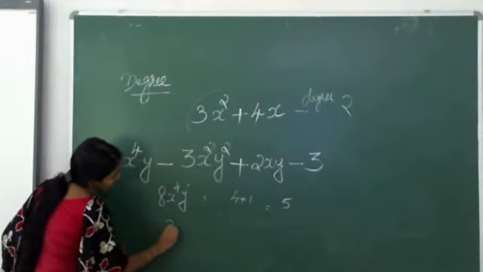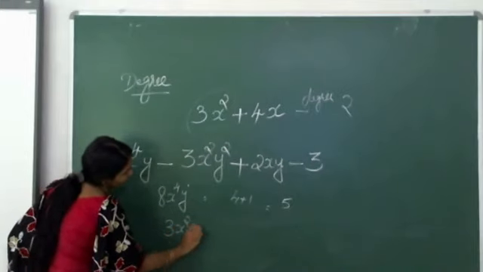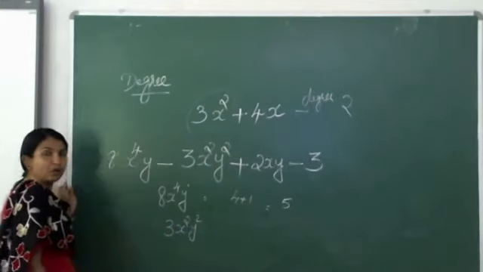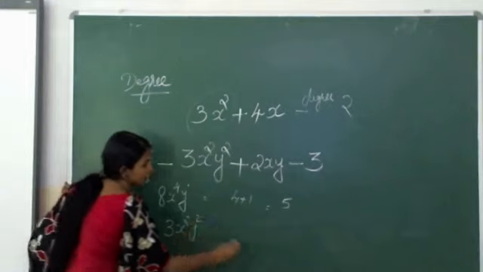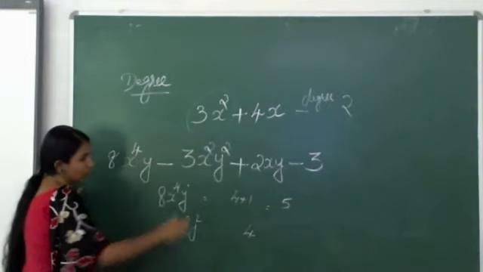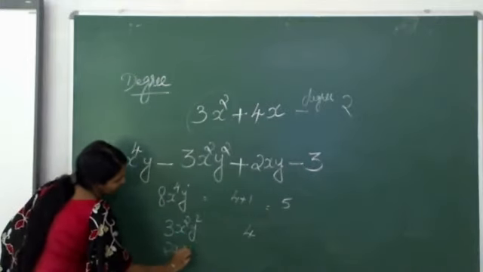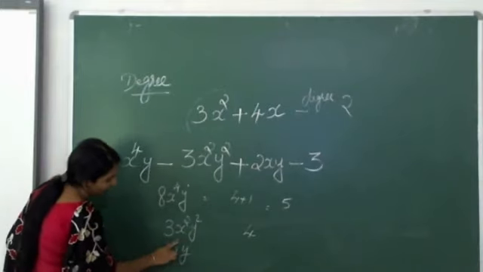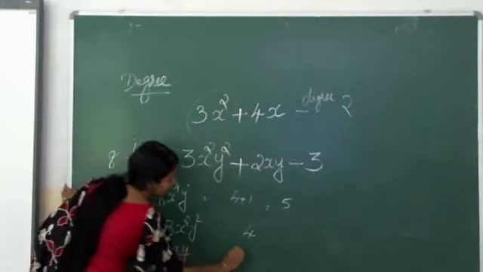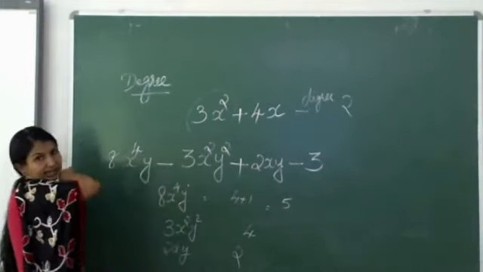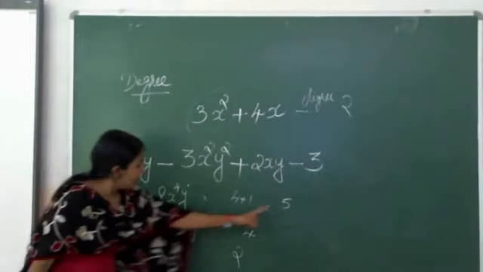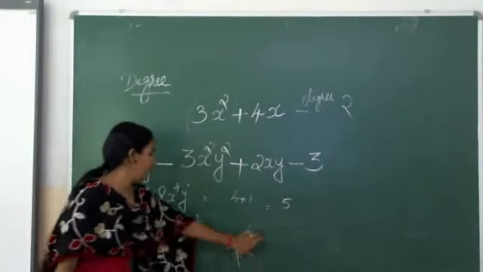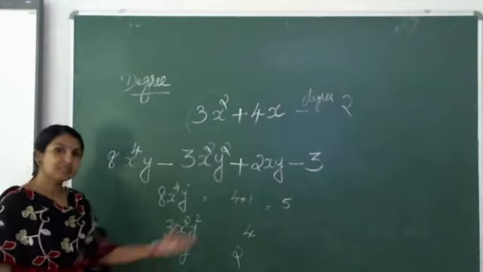The next term, 3x square y square. What is the sum? 2 plus 2 means 4. The next one is 2xy. Here 1, here also 1, so total 2. And the last one is 3, there is no power. Here, which is the biggest one? 5, 4 or 2? It is 5.